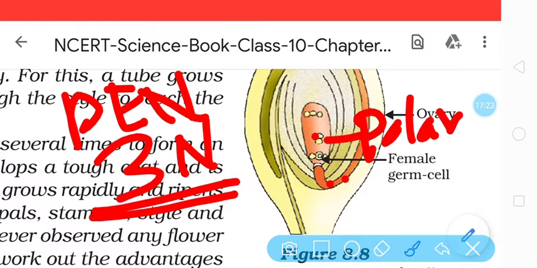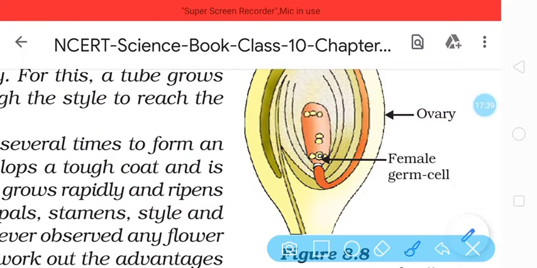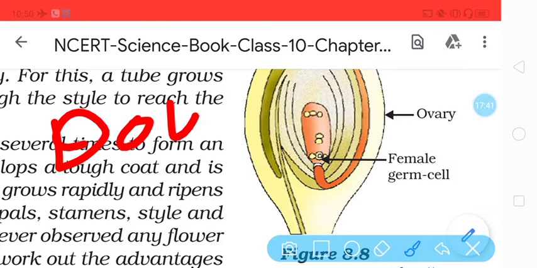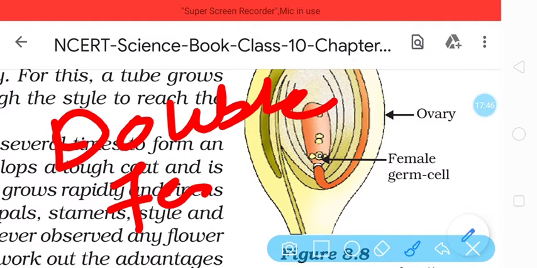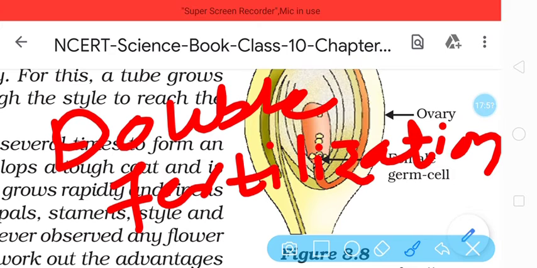First generative cell plus egg cell to form zygote is called syngamy, and the second generative nucleus fuses with polar nuclei. This is called triple fusion to form the primary endosperm nucleus. Two fusions means two fertilizations have taken place. That's why this process is called double fertilization.